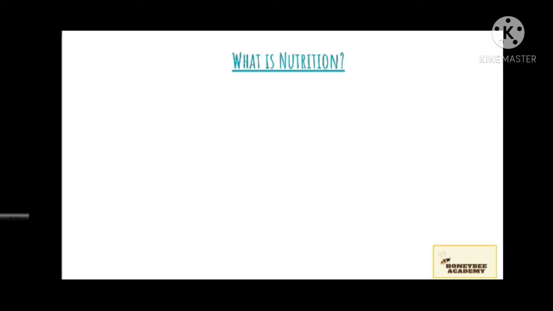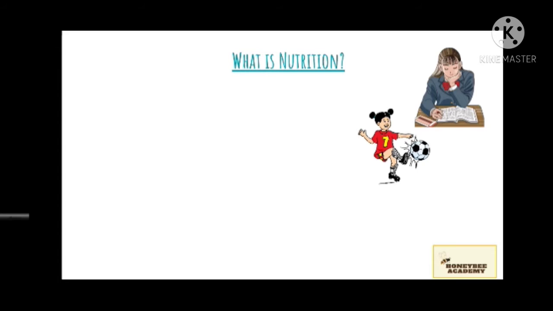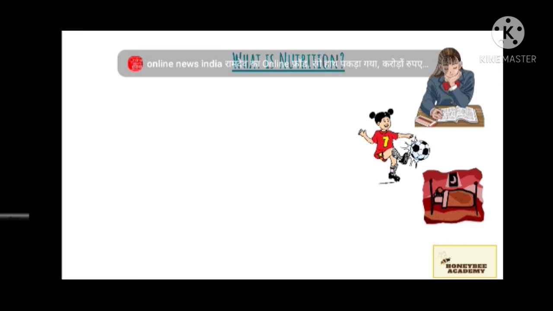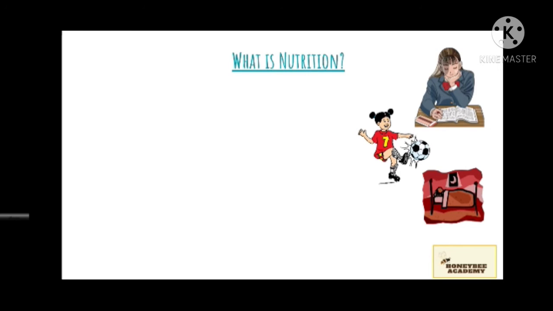Suppose you are studying, or playing with a ball in the park, or even sleeping, then you need energy. Although your energy consumption is less in sleeping, you're still alive and you need energy. And how do we get this energy?